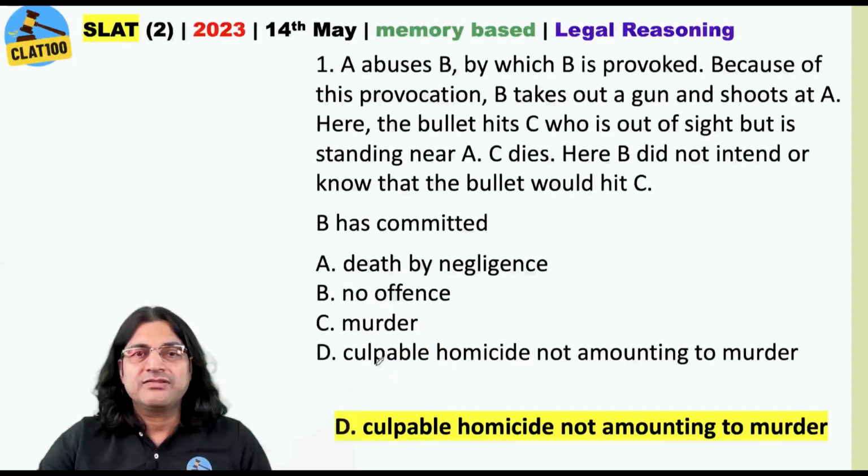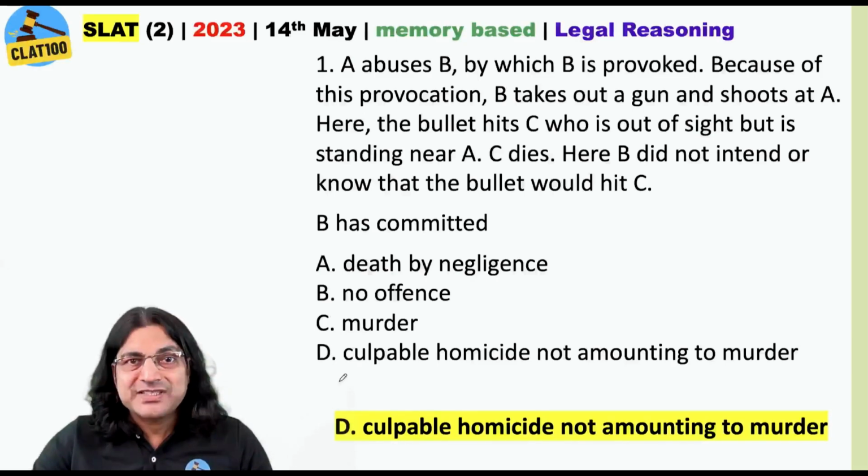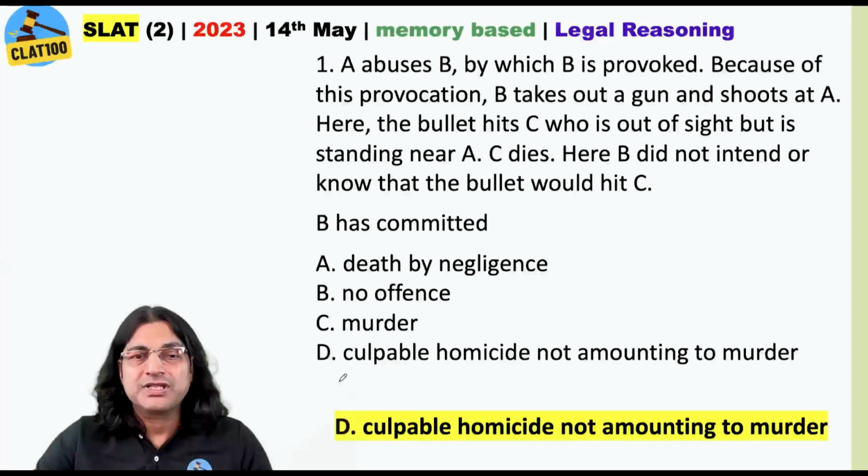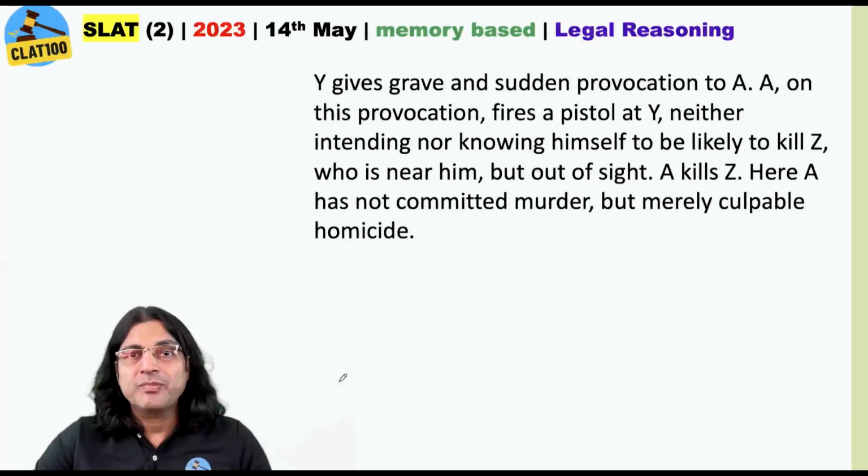If you look at the definition of culpable homicide in section 299 of the Indian Penal Code, it's given very clearly that even if intention is not there but knowledge is there, that is sufficient for you to get indicted. Alright, and here the knowledge need not be person specific. He didn't have this knowledge that the bullet would hit C. But did he have this knowledge that it was a dangerous act and could take life? So here, without any iota of doubt, the answer is culpable homicide not amounting to murder.